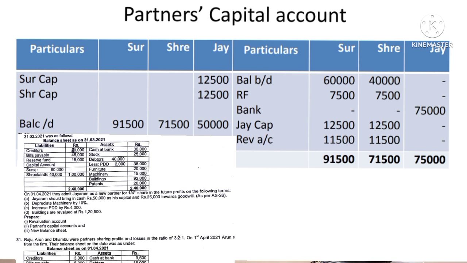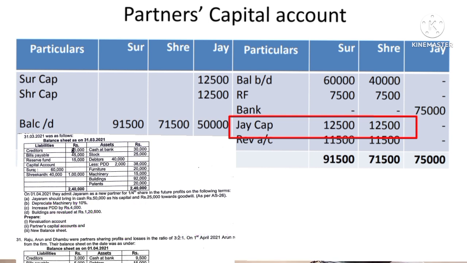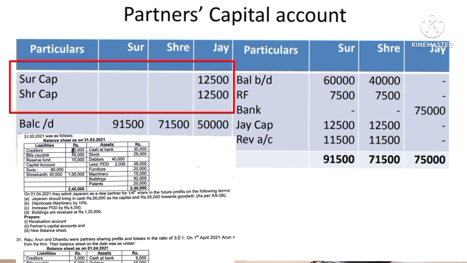So out of that 75,000, 25,000 is the goodwill. It is distributed among the old partners as per the old ratio. If the sacrifice ratio is not given, it is distributed as per the old ratio. Old ratio is equal. So in the column of Suraj 12,500 and in the column of Shrikant 12,500, and the same amount has to be debited to Jairam's capital account. So Jairam's capital account debtor to Suraj capital account 12,500 and to Shrikant capital account 12,500.